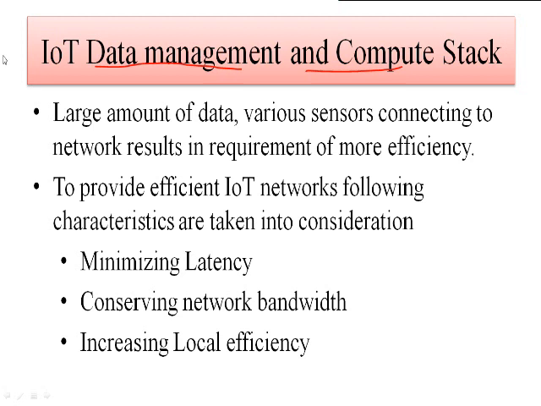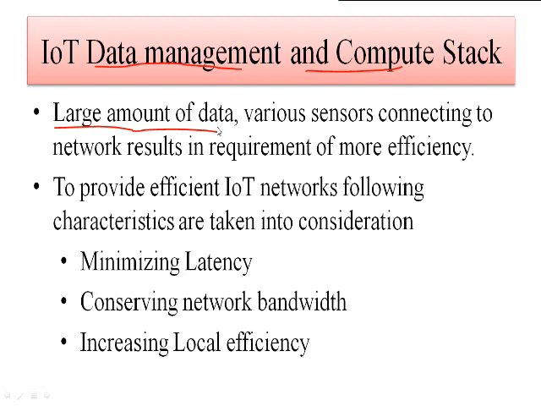Because a large amount of data is going to be generated by the various sensors connecting to the network. As the number of sensors grows, they generate a large amount of data, and as a result we need to make the network more efficient. What does more efficient mean? Processing should take less time, analytics should take less time, results should be generated in less time, even though the volume of data is very large.